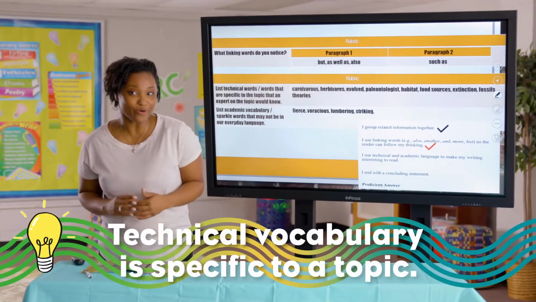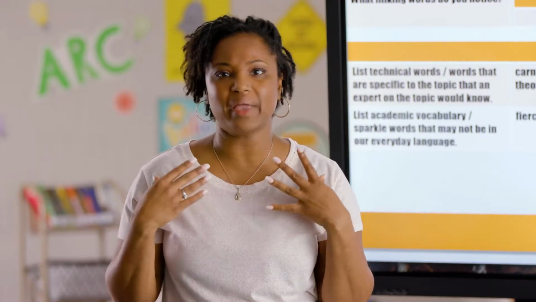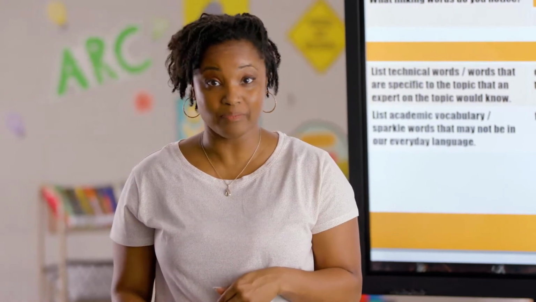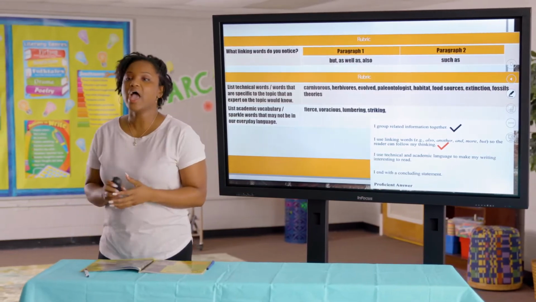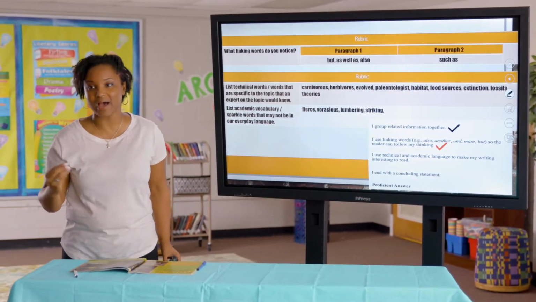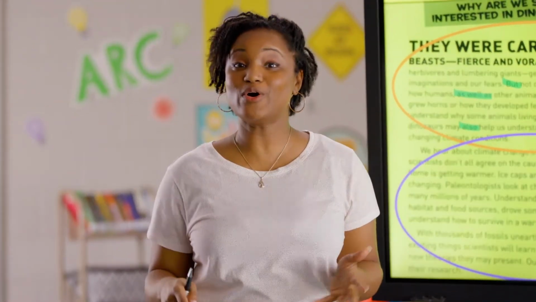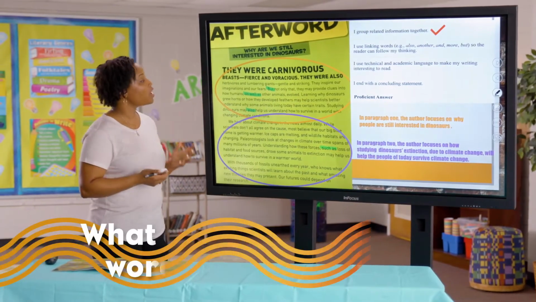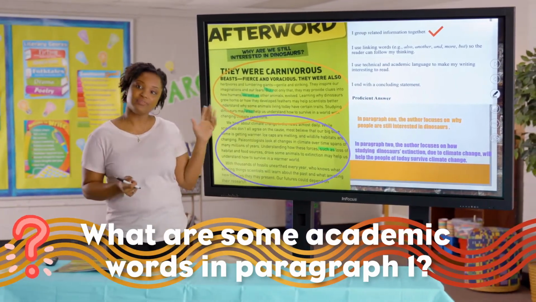Whereas with technical vocabulary, it is very specific to a topic. So for instance, when I'm talking about dinosaurs, I may use words like paleontologists, fossils. It's very specific to the topic that we're talking about. So as we're looking, what words are our shiny words that make us look intelligent, and what words are specific to that topic? All right, my little paleontologists, let's dig into our technical and academic words. Let's go. So, looking at paragraph 1, what are some academic words that really make our writing shine and sparkle? I'll give you a second to pull a few out.